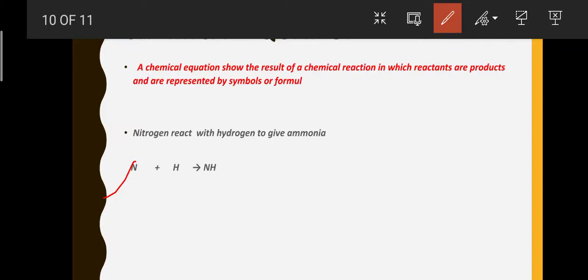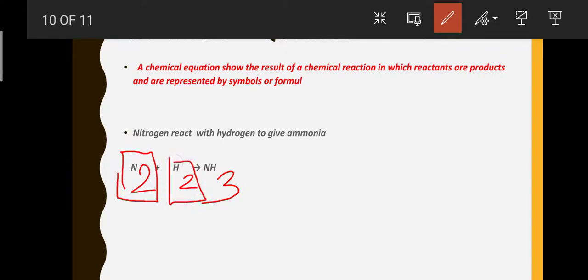If I write N2H2, it also doesn't form any compound, because there are 2 atoms of nitrogen and 2 atoms of hydrogen, and here we see 3, that is NH3. That is not balancing.